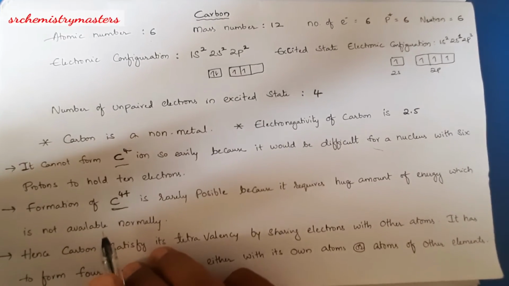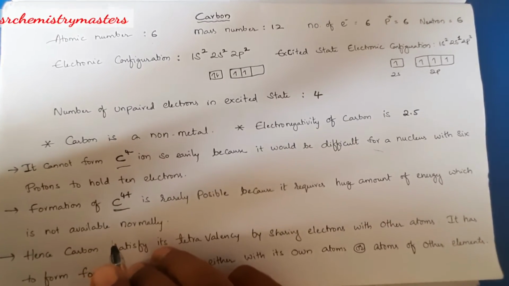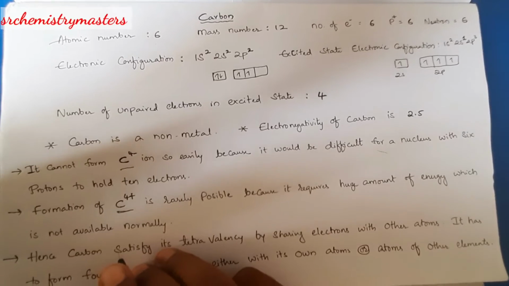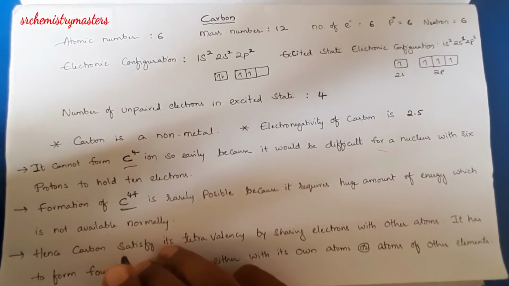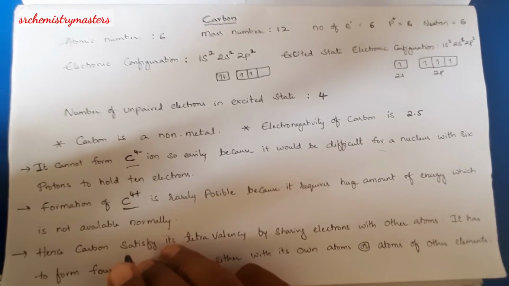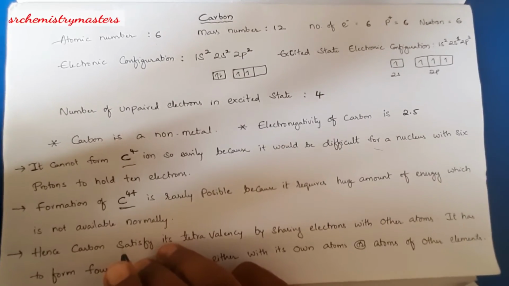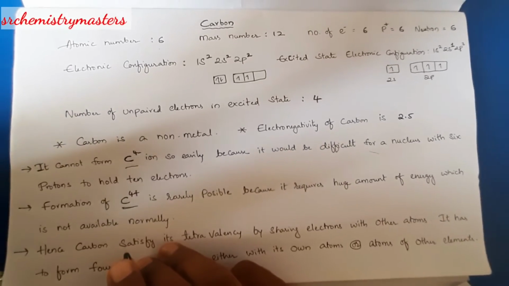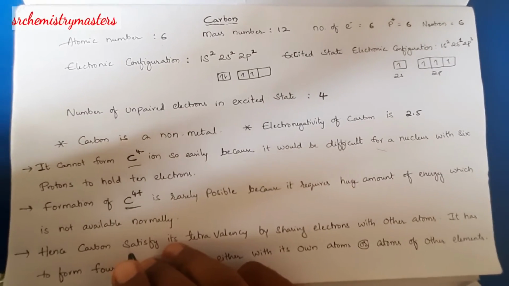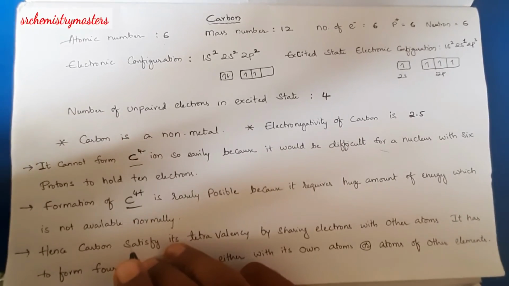As you can see here, when carbon atom gains 4 more electrons, it attains octet configuration. But in order to attain octet configuration, when carbon gains 4 electrons, it will be highly difficult for the carbon atom nucleus to hold 10 electrons.